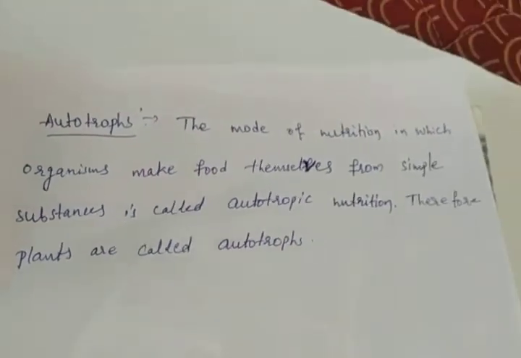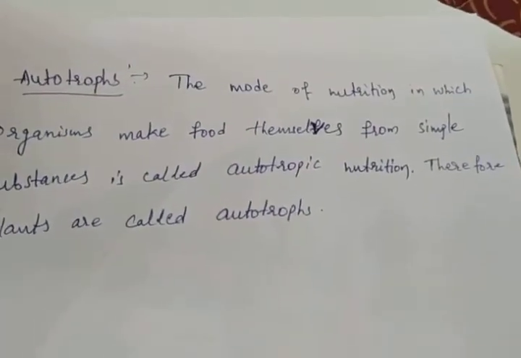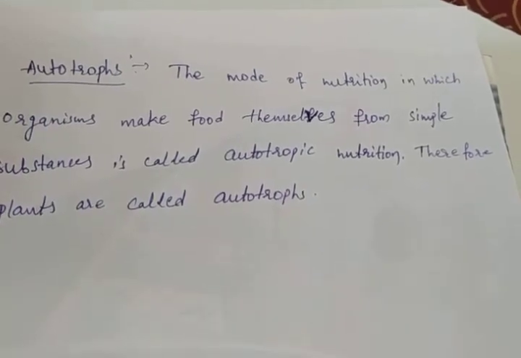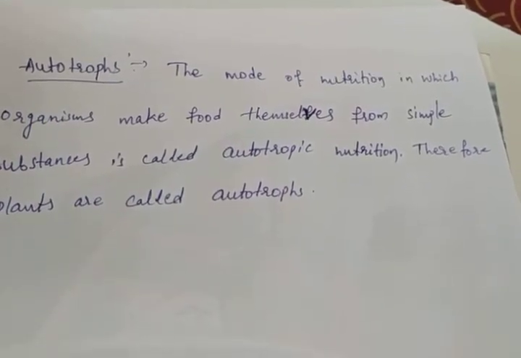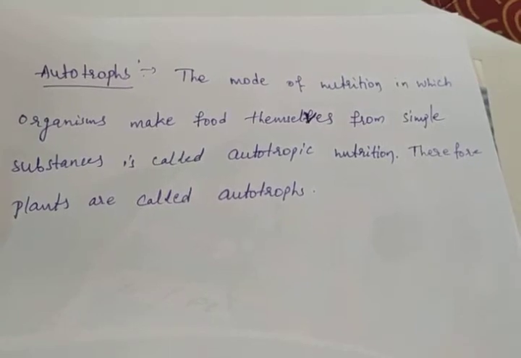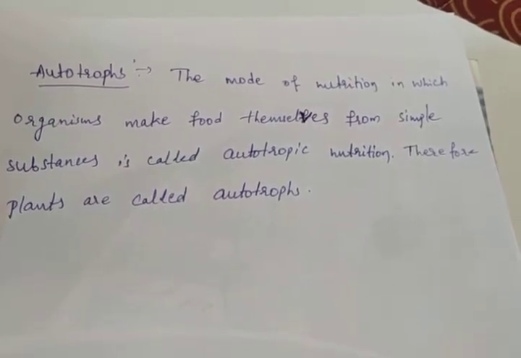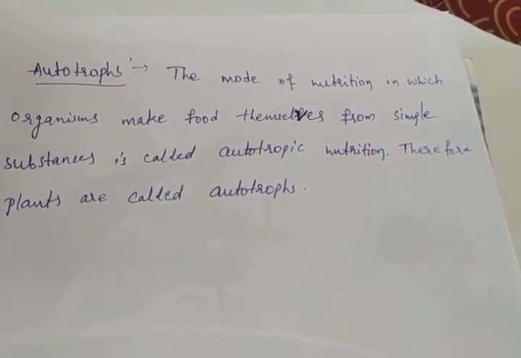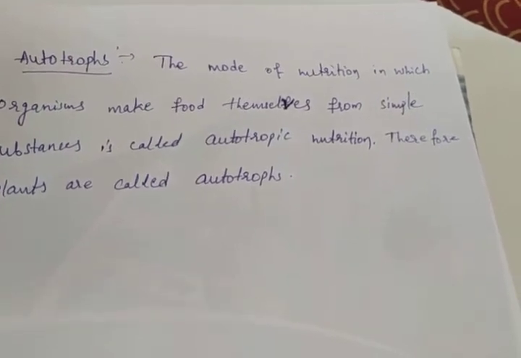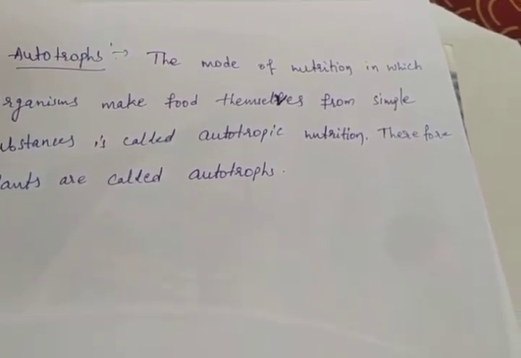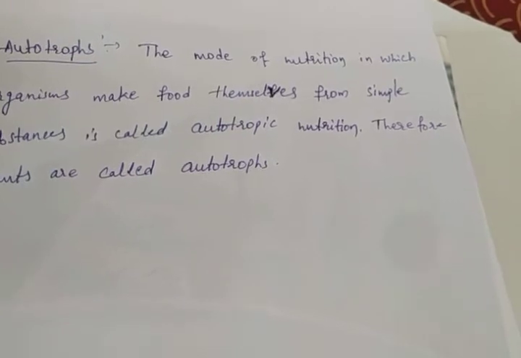So these are the autotrophs. How can we define the autotrophs? The mode of nutrition in which organisms make food themselves from simple substances is called autotrophic nutrition. Auto means self, tropos means nourishment. Therefore that type of plants are called autotrophs.